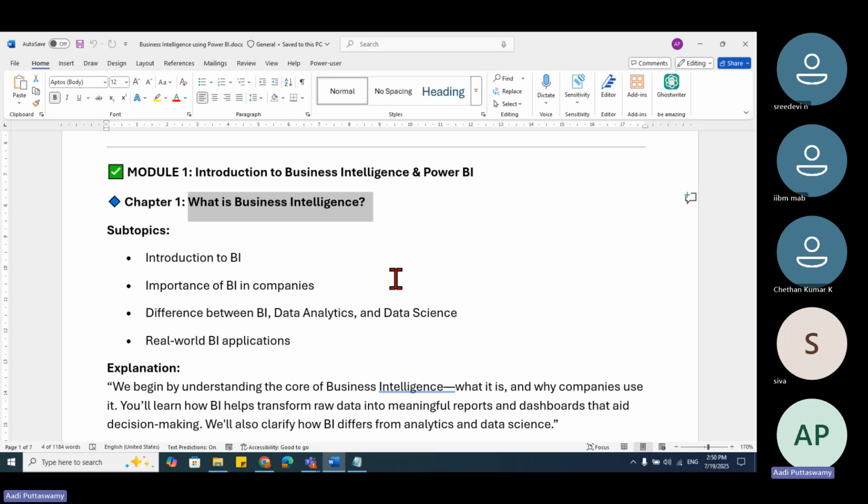That means I have some huge data, and I'm trying to make people understand that, okay, see, this is the product and this much has been sold in this area for this many days. So you do all this kind of analysis. If you have an Instagram account or a YouTube account, you go there, and there is a tab called analytics. You click on that.